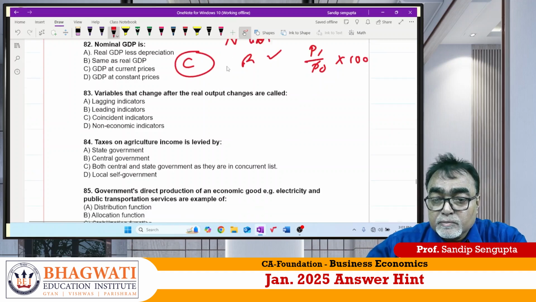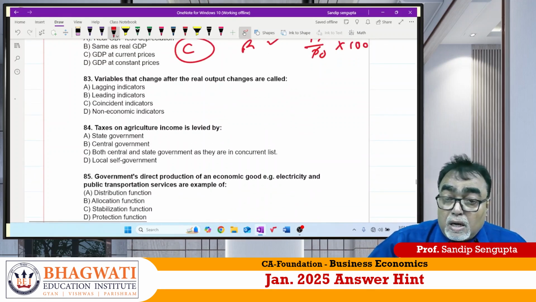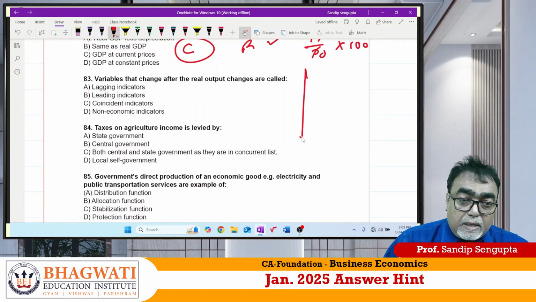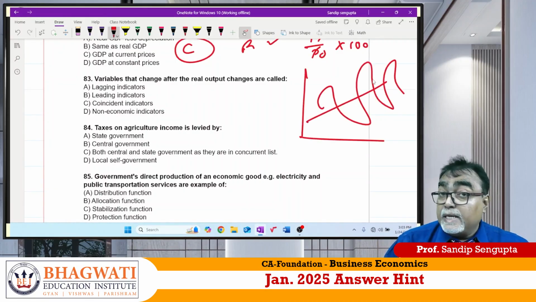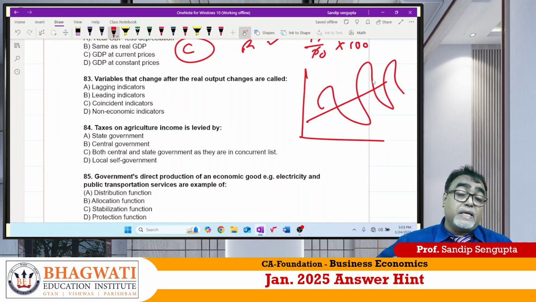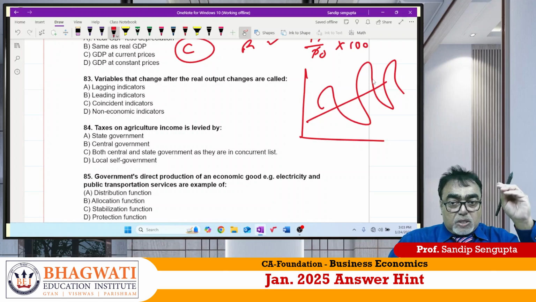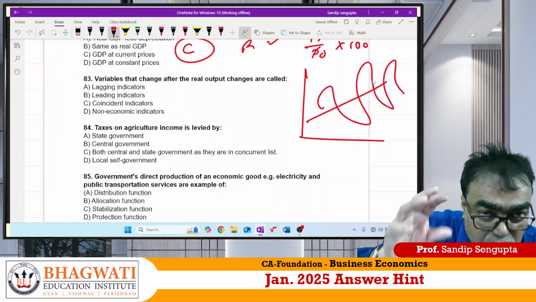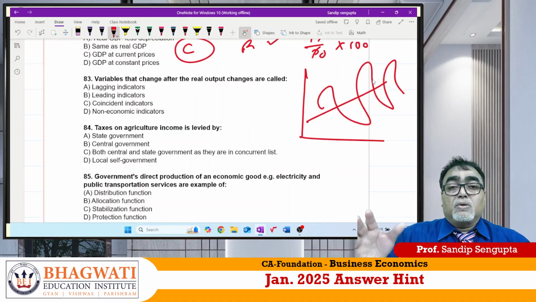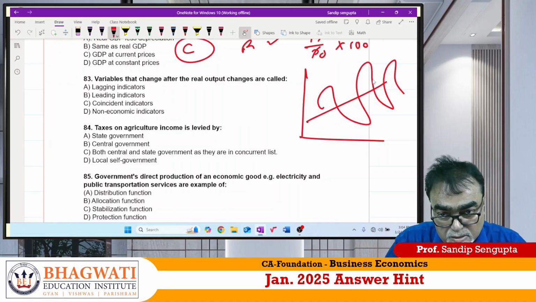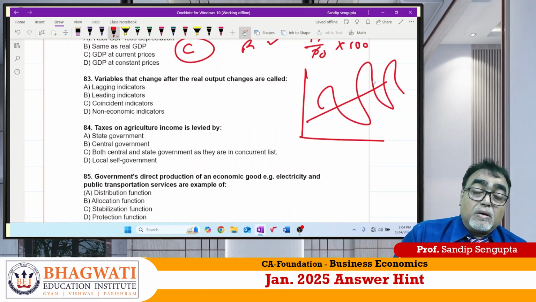C for Chennai. Now, in business cycle, there are different types of indicators. One is called leading indicators, another is called lagging indicators, and another is called coincident indicator. What is a leading indicator? Before something happens, it is showing. If stock price is slowly diminishing, what does it indicate? After a couple of days, you can see expansion of production is diminishing. Correct or not? That is leading.